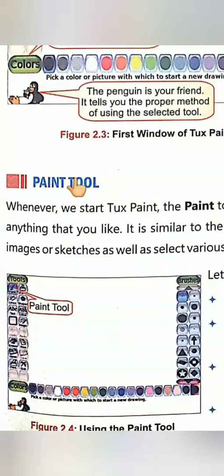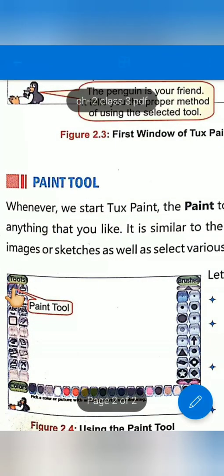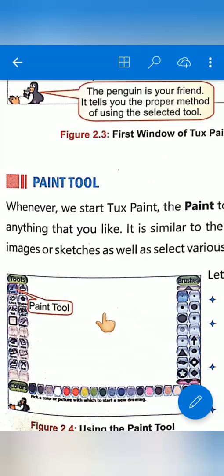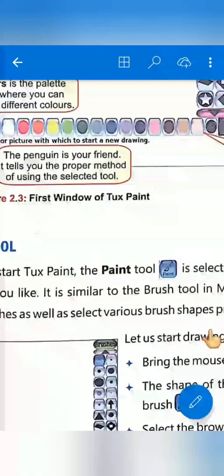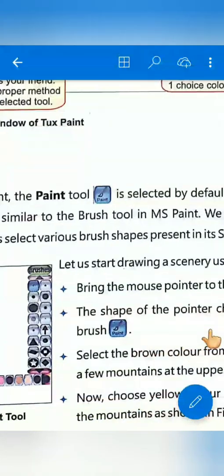Now this is the Paint tool. Using the Paint tool you can draw any kind of drawing. These are the brushes. Okay students, have you enjoyed?